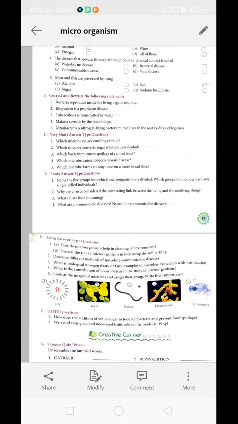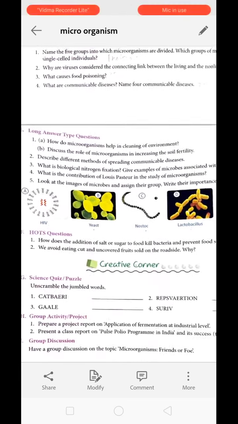Now next question, second number question. Describe different methods of spreading communicable diseases. You have to write this answer on your own. I am just going to describe it over here.